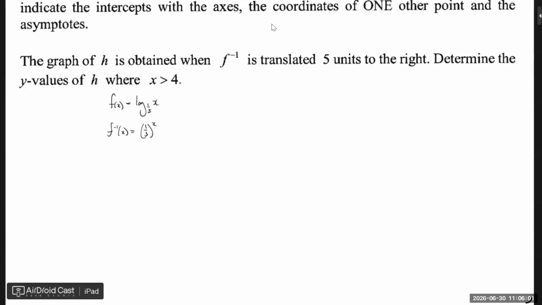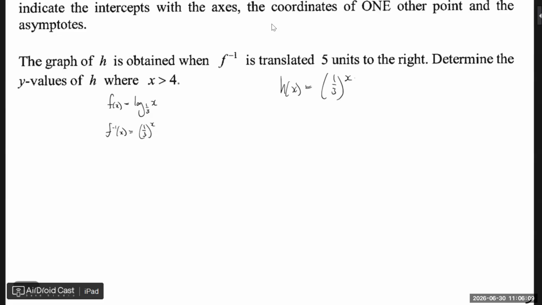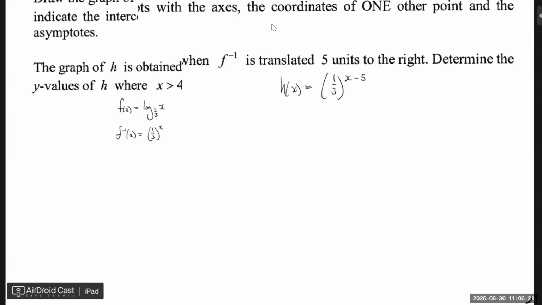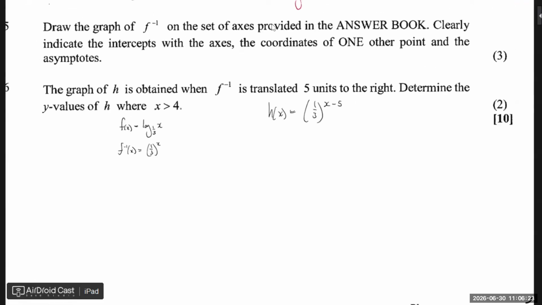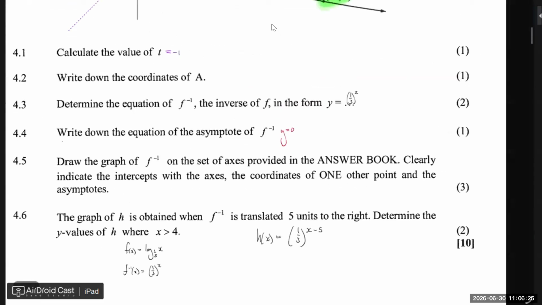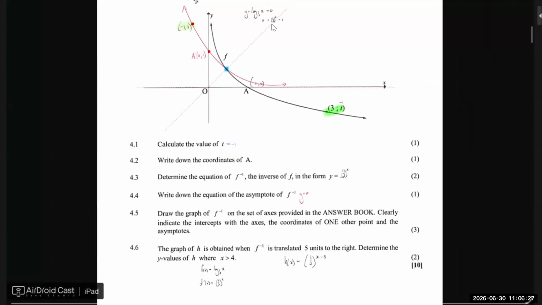So it means it is a third to the power of x to the right means I'm actually subtracting 5. Determine the y values of h where x is greater than 4. So we can do it algebraically if we want to, or we can have a look at the graph itself.